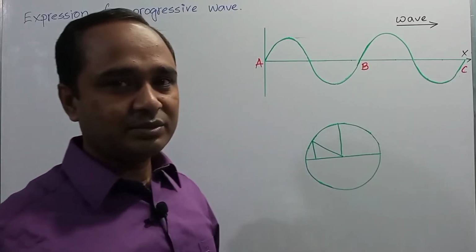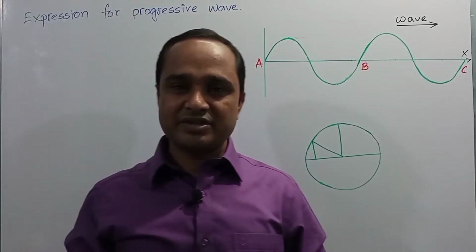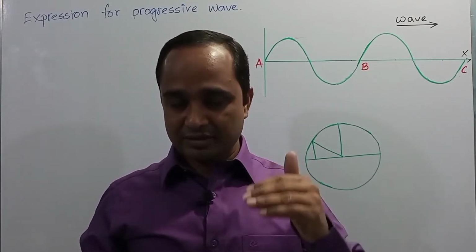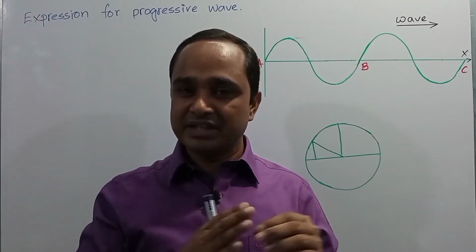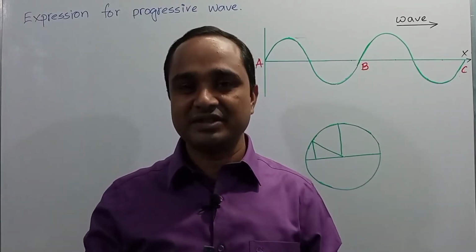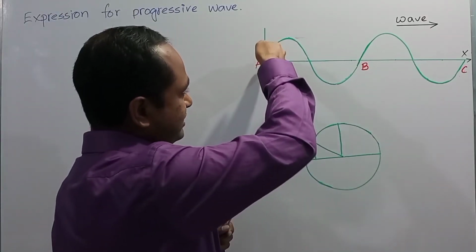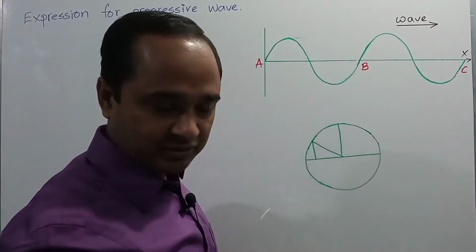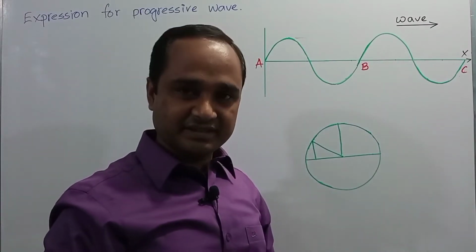Dear student, you know, in a progressive wave the particle of the medium does not change its mean position, it is just displaced from the mean position in either direction, but the net displacement of the particle is 0, right? So here the particle is vibrating along the y-axis when the time is represented in the x-axis.